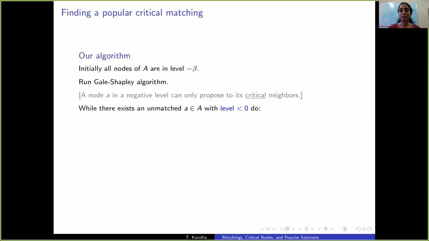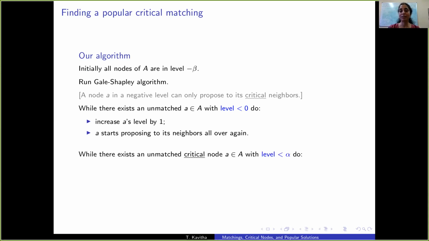This is analogous to the popular max matching algorithm. While there is an unmatched node whose level is not yet 0, let's promote it and continue running the Gale-Shapley algorithm. While A's level is negative, it sees only its critical neighbors and it can propose only to those. Once its level becomes 0, it sees all its neighbors, critical and non-critical.